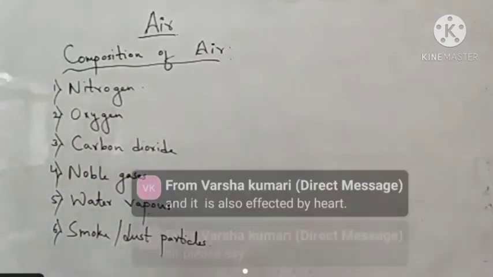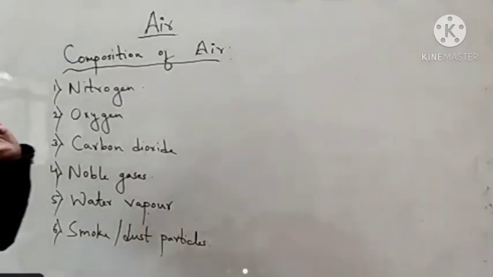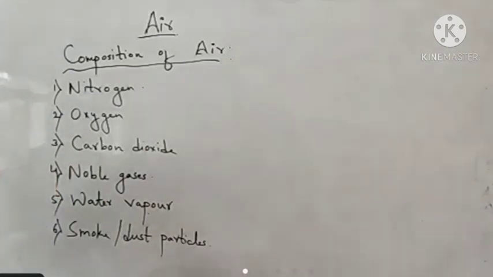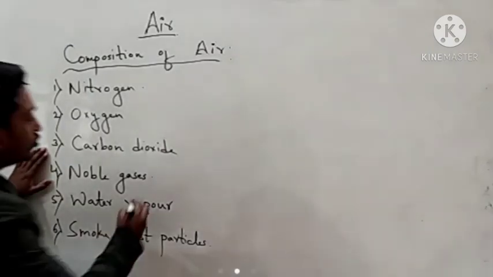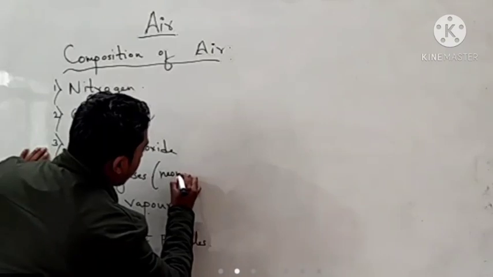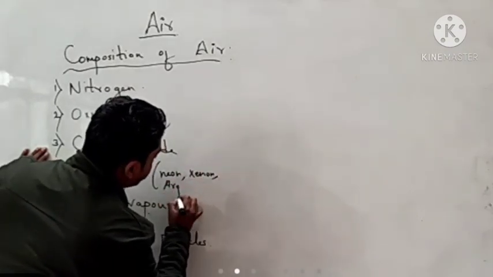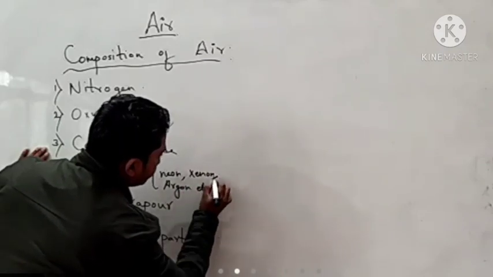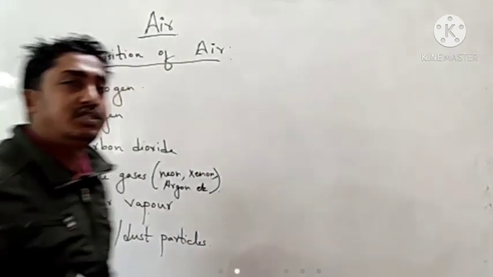So basically we have 6 components in air: nitrogen, oxygen, carbon dioxide, noble gases, which include neon, xenon, argon, etc., and other gases in a very trace amount, that means in a very little amount.